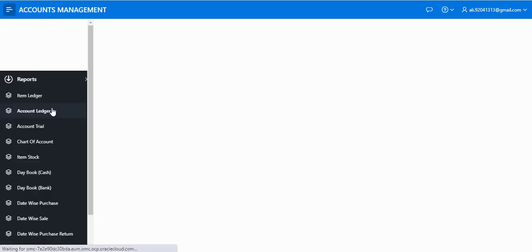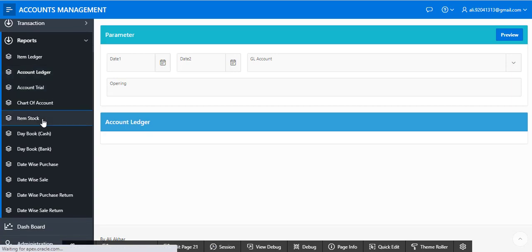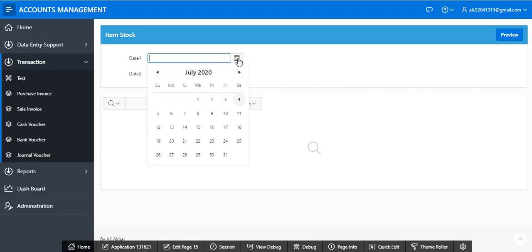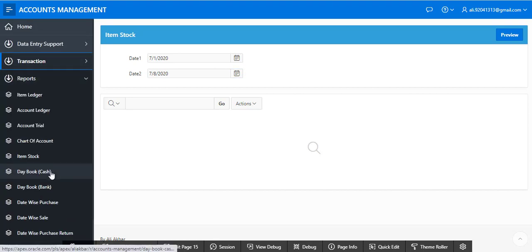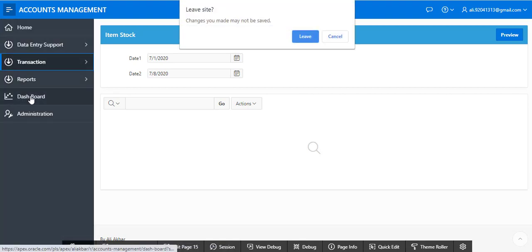You can set here all the reports I created, all types of parameterized reports, item stock report. You can vary the date, and it is auto generated. Okay, cash voucher, bank voucher, then day book, everything is here. I'm just pressing the dashboard.